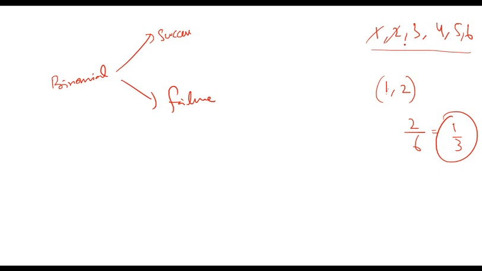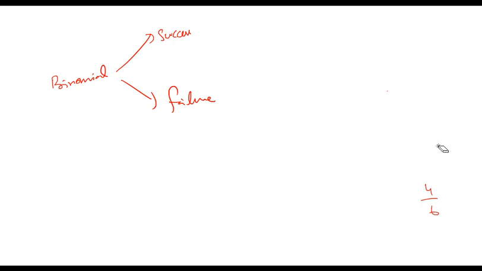If I say that my success is 1, 2, 3, 4, then my probability for success would be 4 divided by 6. So that means there will either be a success or a failure with any event or with any experiment. If I roll it again, either success or a failure. So in binomial you either have a success or a failure. This binomial distribution is used when you have two outcomes, success and failure, and when you are repeating the experiment a number of times.